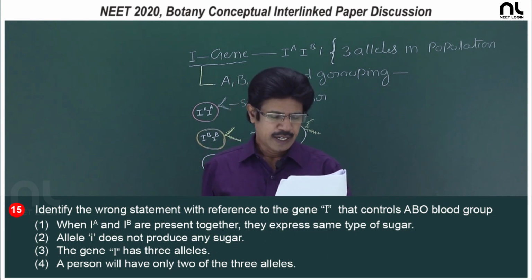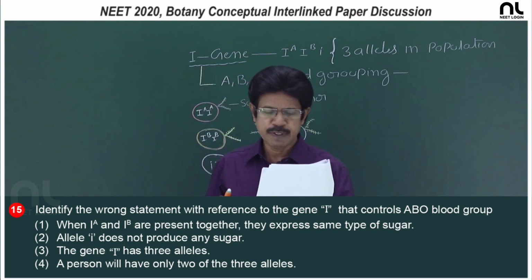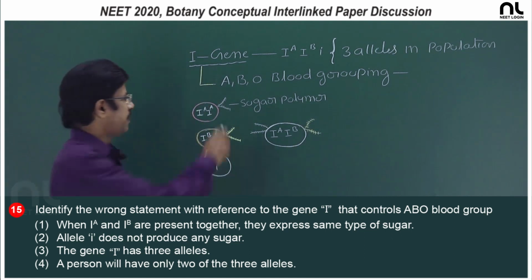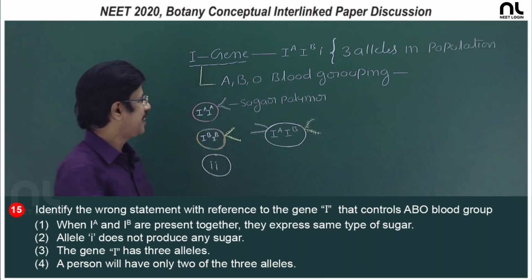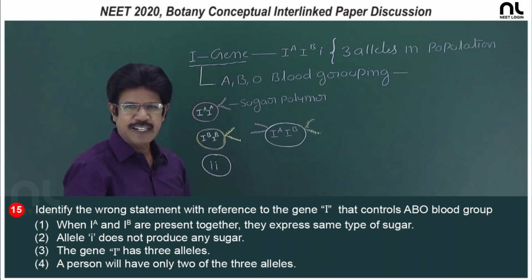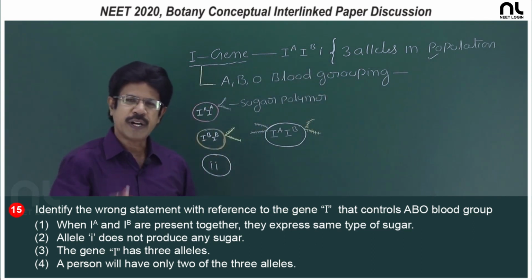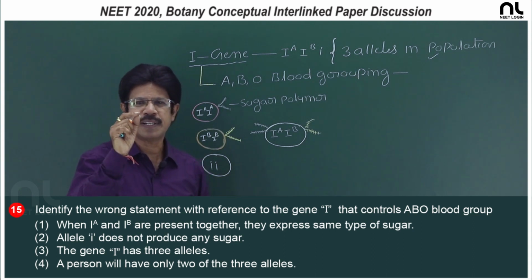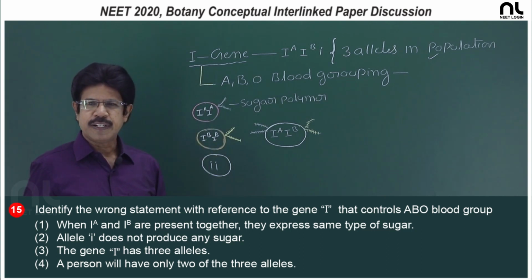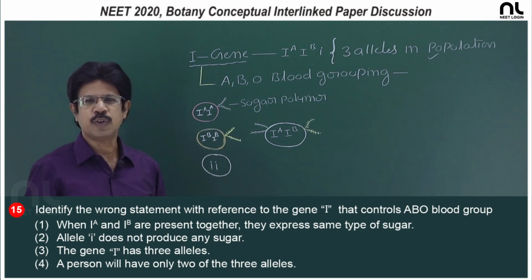Question number 15. Identify the wrong statement with reference to the gene I that controls ABO blood group. The gene I responsible for the ABO blood grouping system has 3 alleles, IA, IB, and i, and these 3 alleles are present in the population, but not in one individual. One individual has 2 alleles per gene, and the plasma membrane of red blood cells has a sugar polymer protruding out of the membrane, controlled by the gene I.